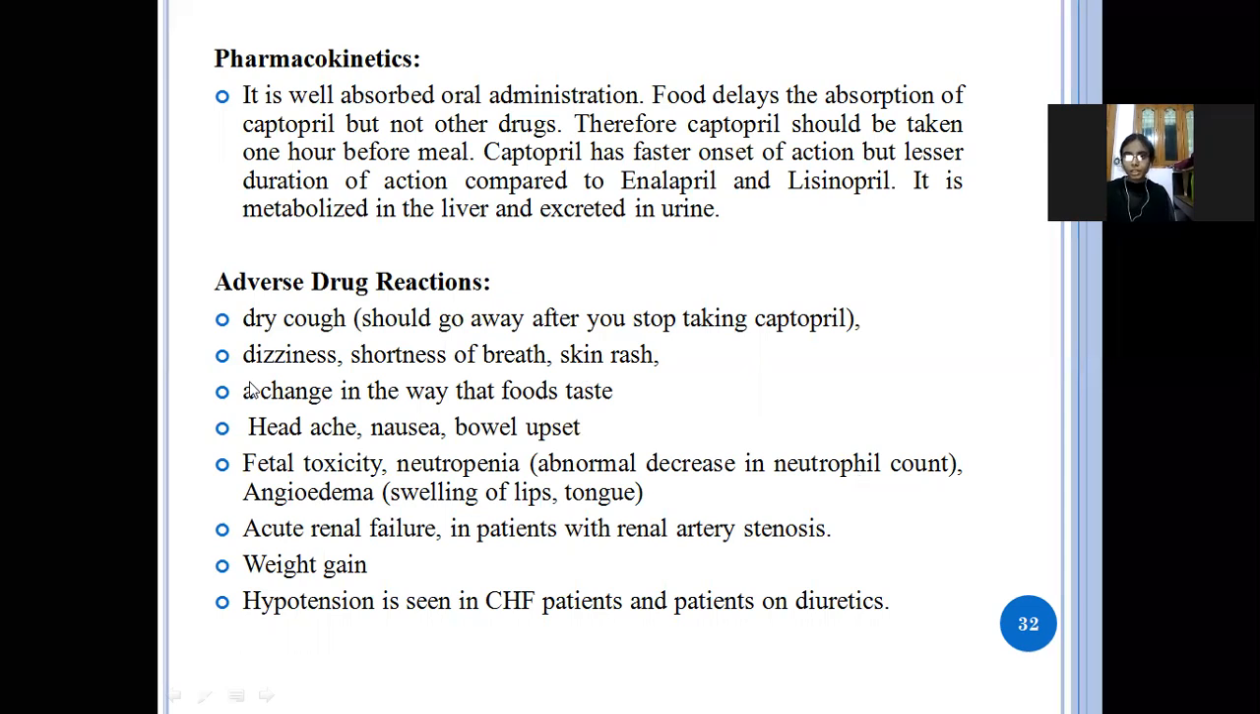Next, adverse drug reactions are dry cough, dizziness, shortness of breath, skin rashes, change in the taste of food, headache, nausea, bowel upset, fetal toxicity, neutropenia, which means the neutrophil count will decrease, swelling of the lips and tongue, acute renal failure, weight gain, and hypotension seen in congestive heart failure patients and also in patients who are taking diuretics.